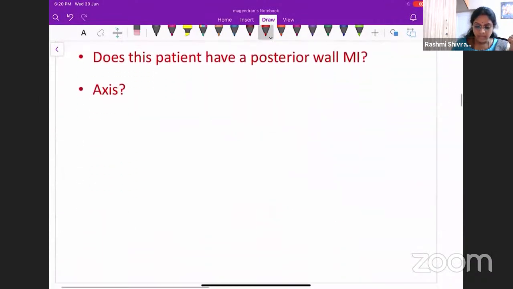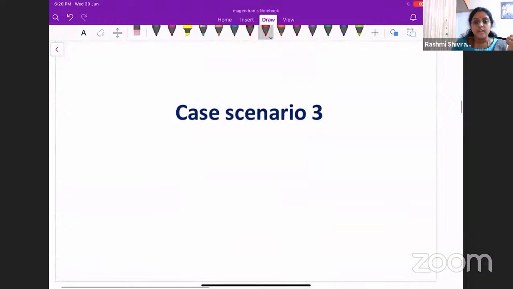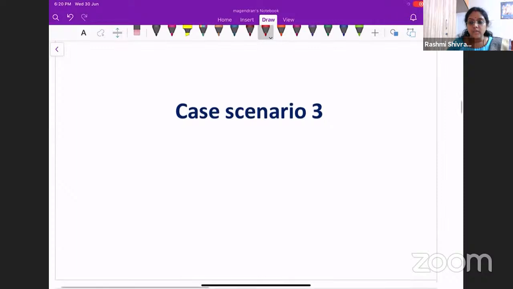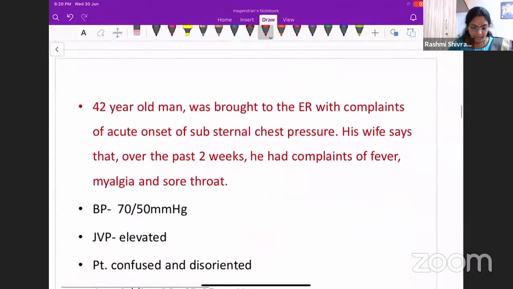Now we go on to case scenario 3. If you have any doubts, you can just post them in the chat box, and I will be able to clear them for you. Now we move on to case scenario 3.